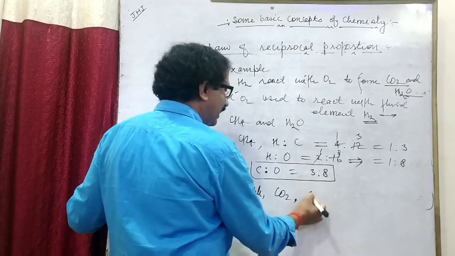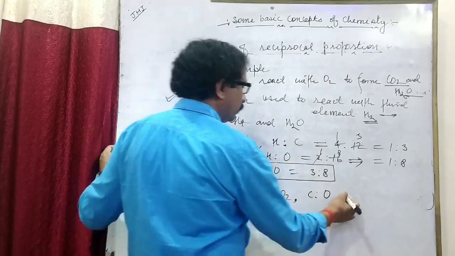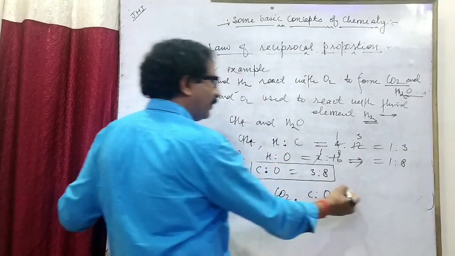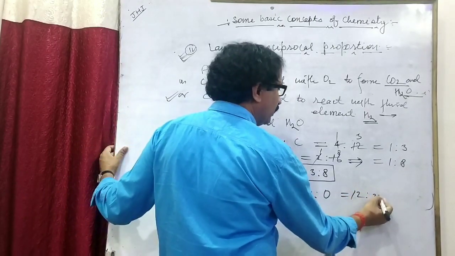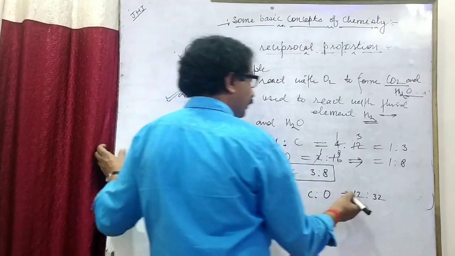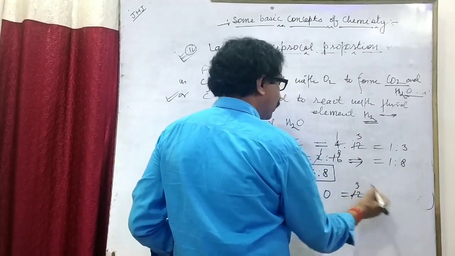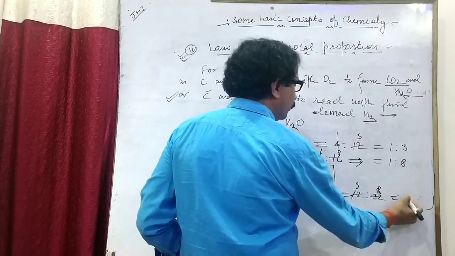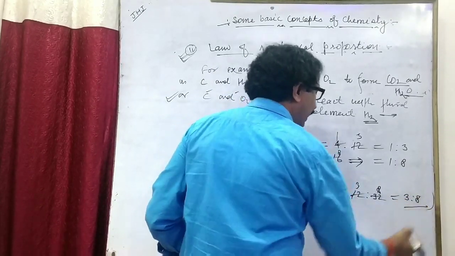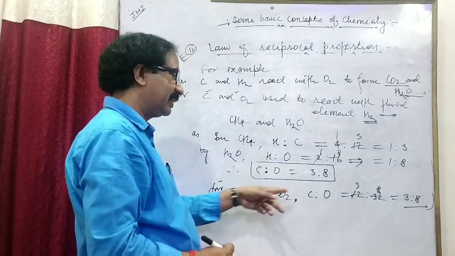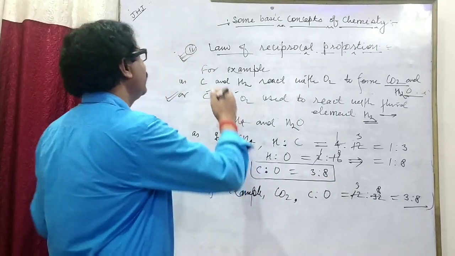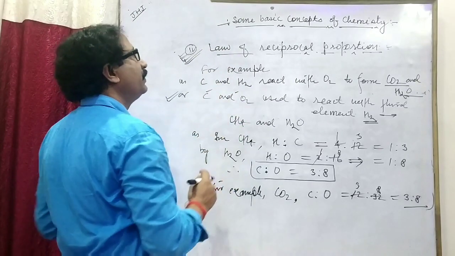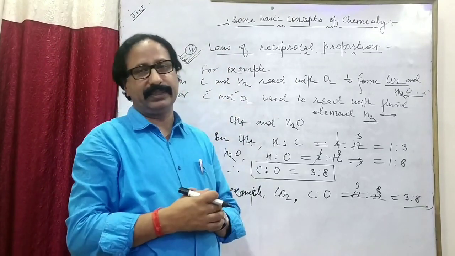In carbon dioxide, C ratio O: the atomic mass of carbon is 12 and oxygen 16 times 2 is 32. Okay? 4 3 are 12, 4 8 are 32. That is 3:8, having the same ratio. Clear? This is known as the law of reciprocal proportion.